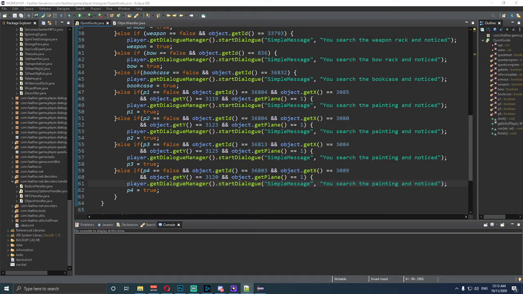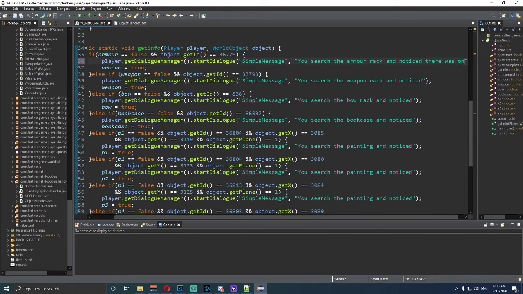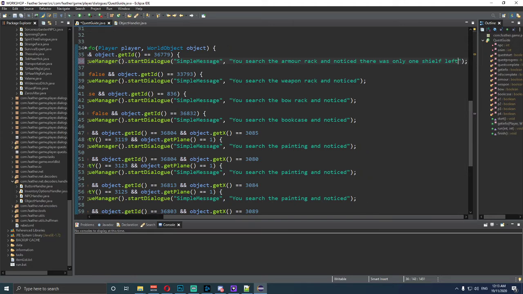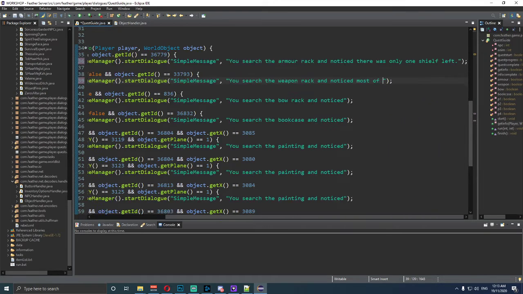So if we go up to the armor one, right, noticed there was only one shield left, right? Now if we go to the weapons, noticed most of them are blunt, right?